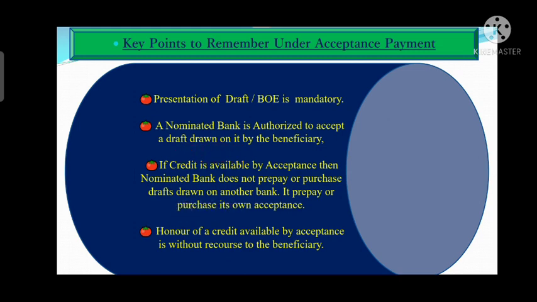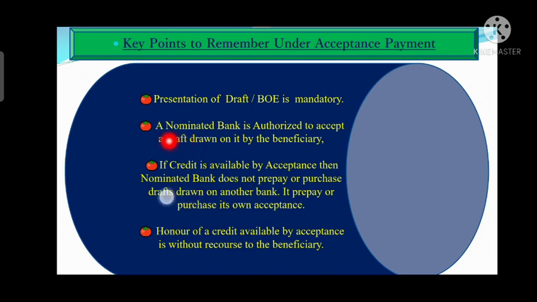If the credit is available by acceptance method, then the draft must be drawn on the nominated bank. Then only the nominated bank will accept that draft. Else it can't accept that draft because it is not drawn on it. How can the nominated bank accept that draft when it is not drawn on it and the payment is available by acceptance method, right?